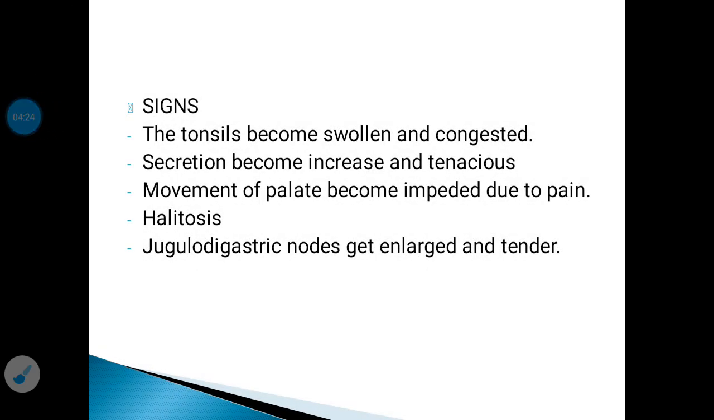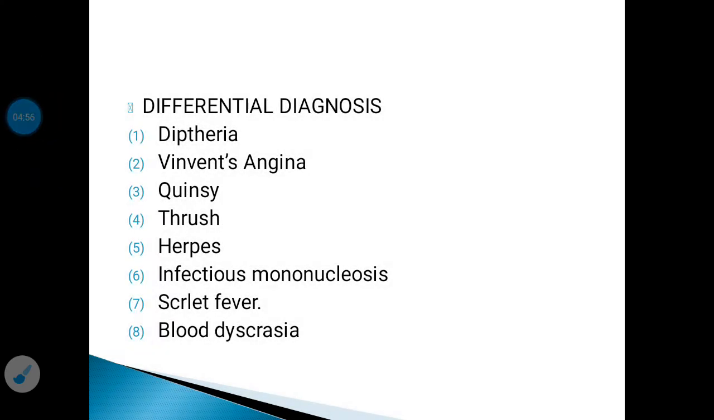The signs present in acute tonsillitis are that the tonsils are swollen and congested. The secretion will be increased and tenacious. On checking the movement of the palate, it becomes impeded due to the pain. Another sign will be the presence of bad smell from the mouth, halitosis. Jugulodigastric nodes also get enlarged and tender.